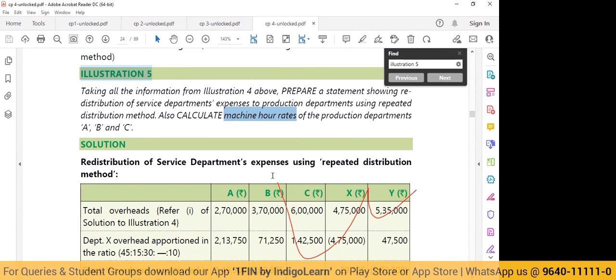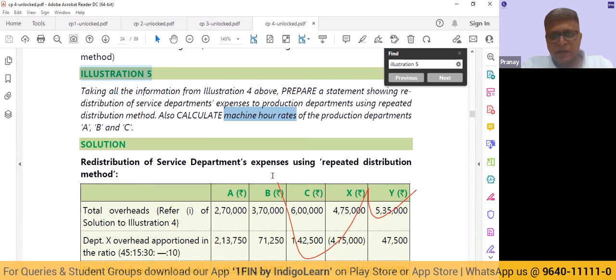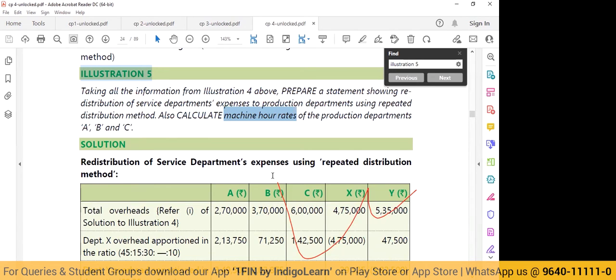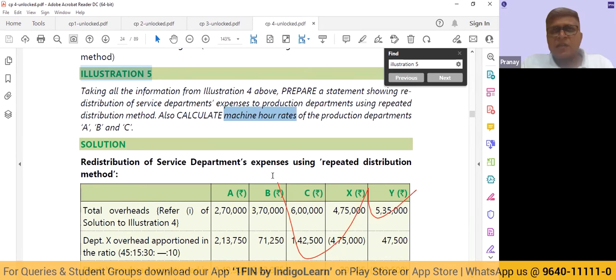Sir, then based upon the number of hours used by each product, we can allocate, no? Correct. So in department A, if there are three products, X, Y, and Z, product X is using 10,000 hours, product Y 20,000 hours, and product Z maybe 15,000 hours, we will calculate that proportion. It is machine hour rates, it can be labor hour rates also, it can be anything else also. As long as it is scientific and reasonable, there is absolutely no problem.